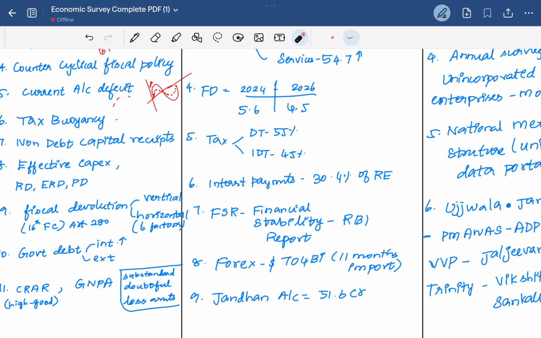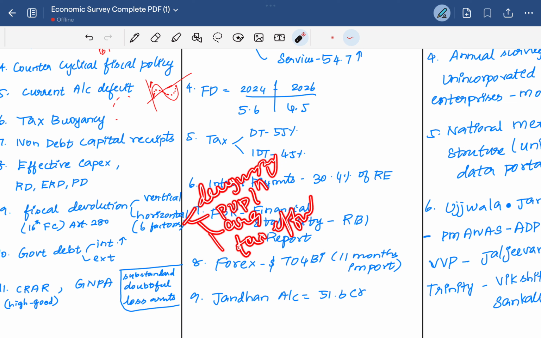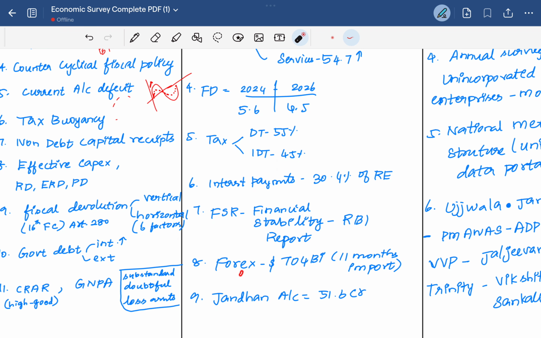The fiscal devolution, the vertical part, is between the center and the state. Then the horizontal part is between the states, among the 28 states. The factors which are considered for the horizontal devolution are like demography, population, area, tax efforts, then some 6 factors are mentioned here in the horizontal devolution.